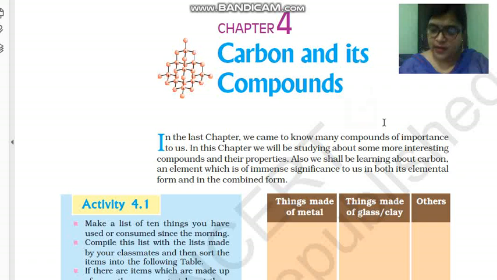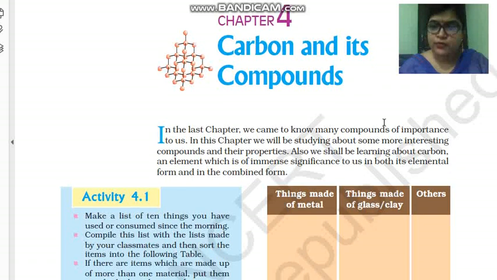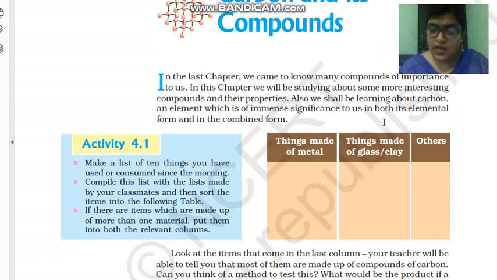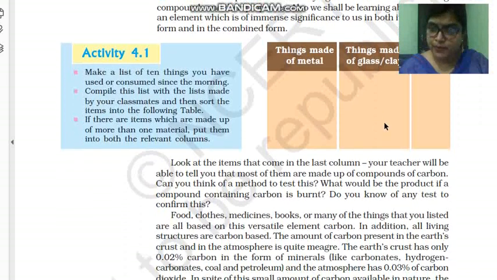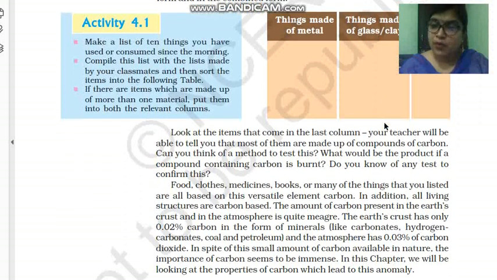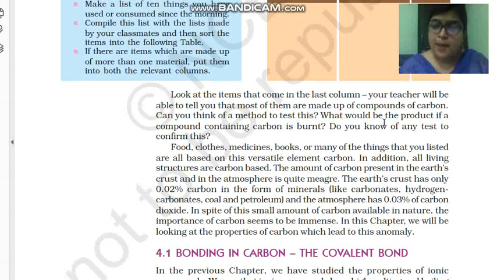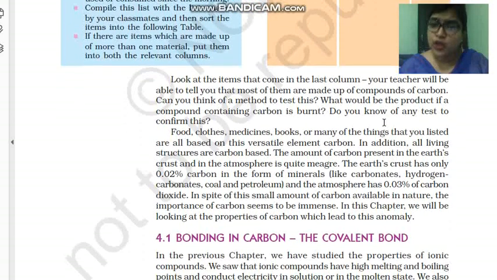See children, in our everyday life we observe so many things around us which are made up of different materials. Some of them are made up of metals, some of clay or ceramics. But mostly, many of the things are comprised of carbon.